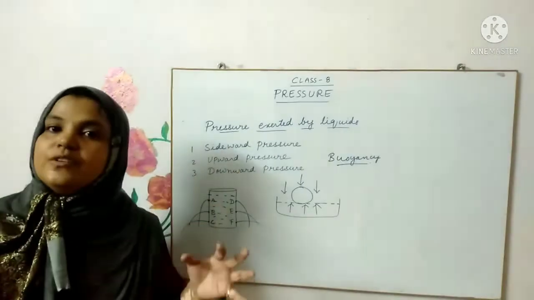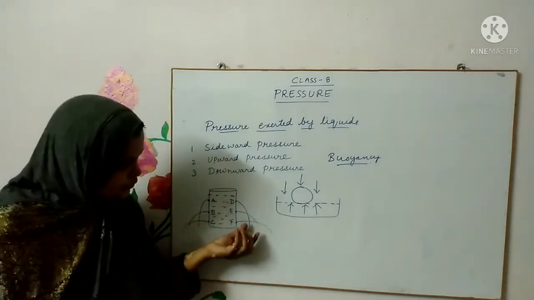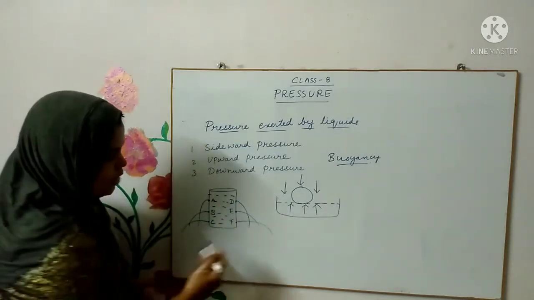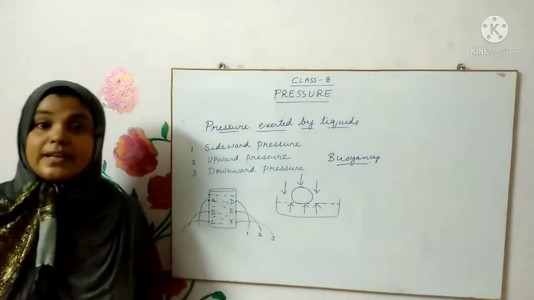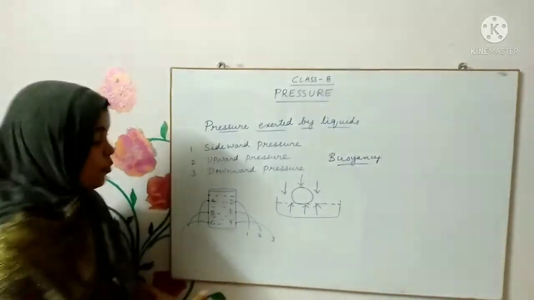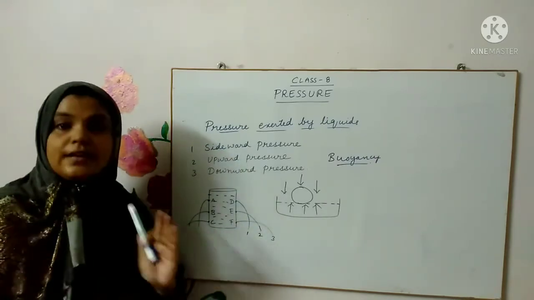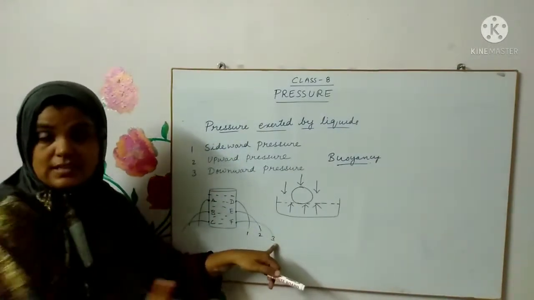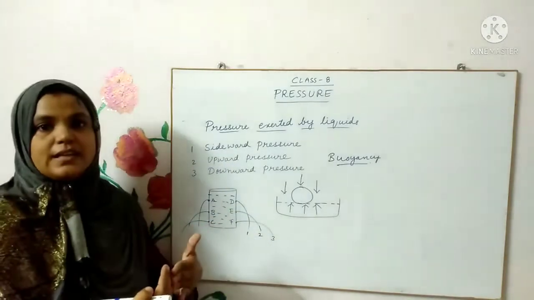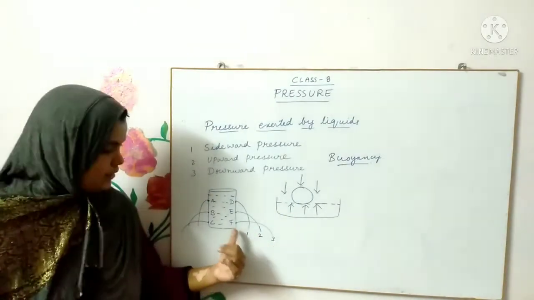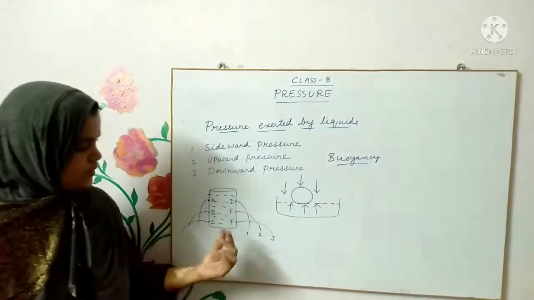If you talk about the downward pressure, as you can see, when I made three holes, the water coming out of them is not falling on one particular place. This is falling at one position, this at a second, and this at a third. The positions are different, with the height. The bottommost is falling at a greater distance. The middle one is a little closer than the bottommost, the F, right? And D, you can see, is flowing very close to the jar.